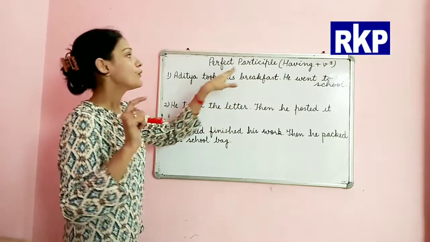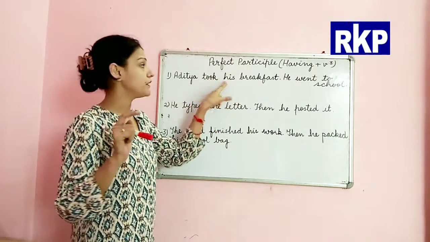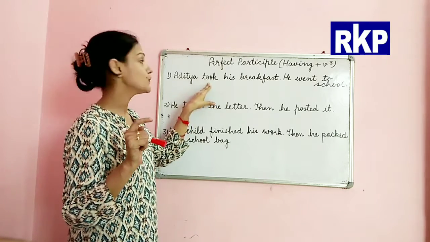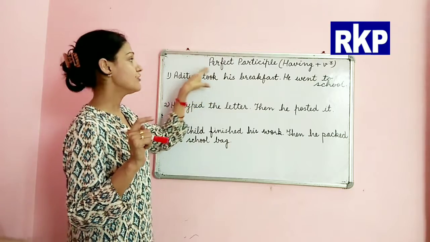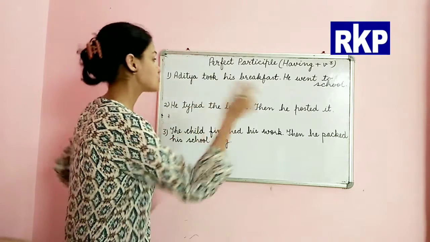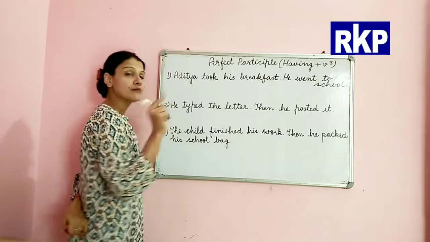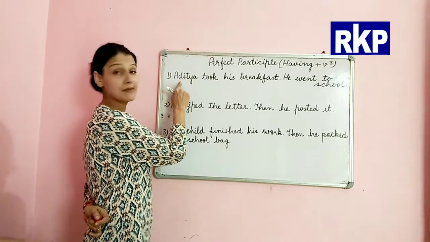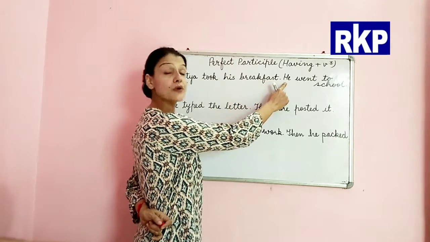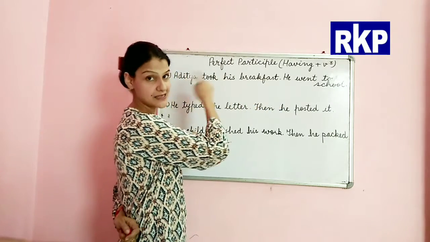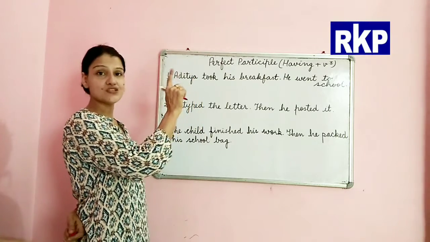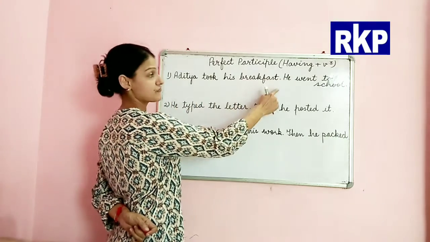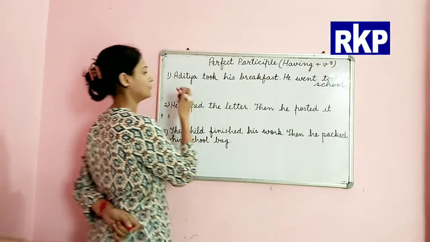So we will use perfect participle with the first action verb. And one more thing, beta: if we have a name here, like Aditya, and a pronoun is used for that subject, in that case we will use the name afterwards. Let's see how.